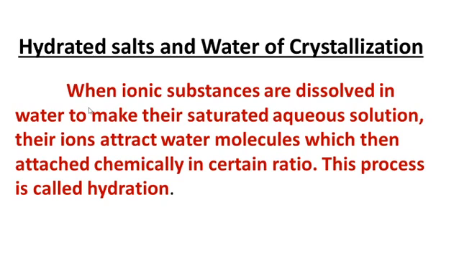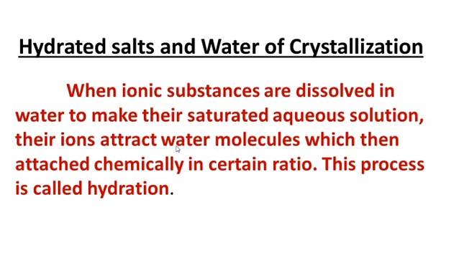What is hydration? Ionic substances means both positive and negative ions are present. They are dissolved in water to make their saturated aqueous solution. Aqueous solution means the solute is dissolved in water. Their ions attract water molecules.